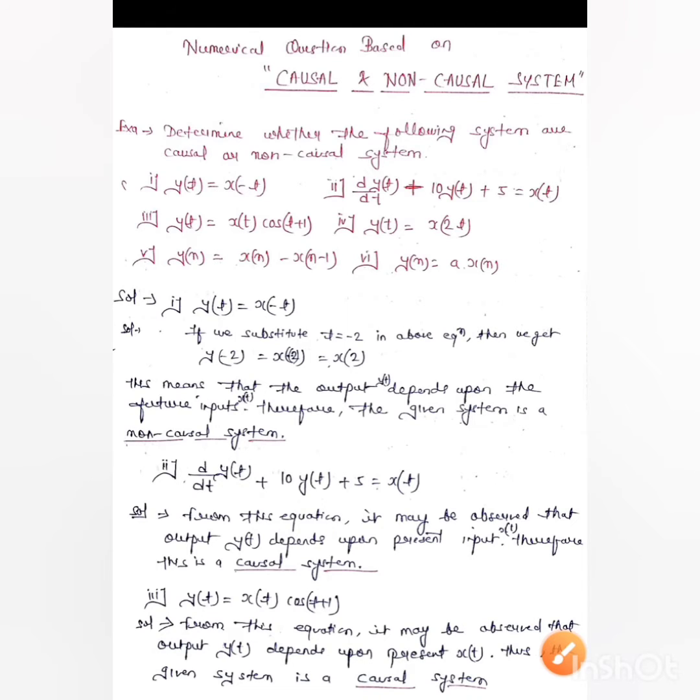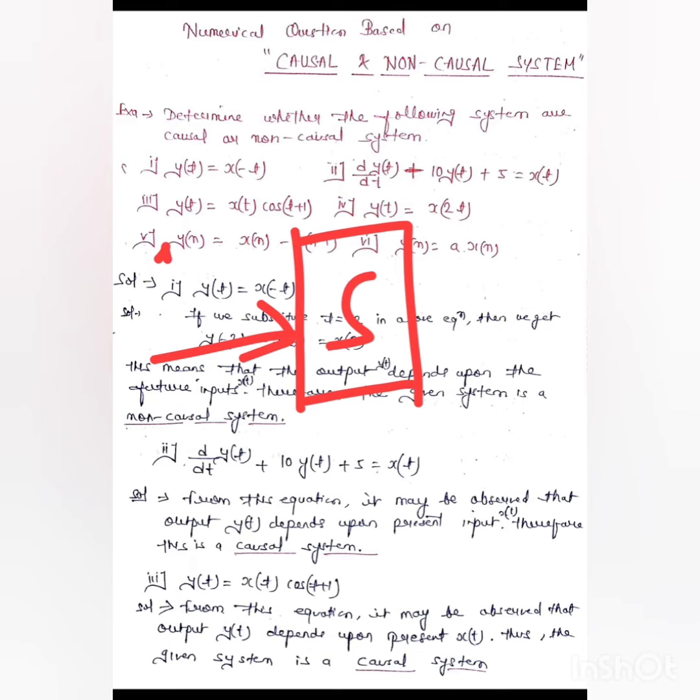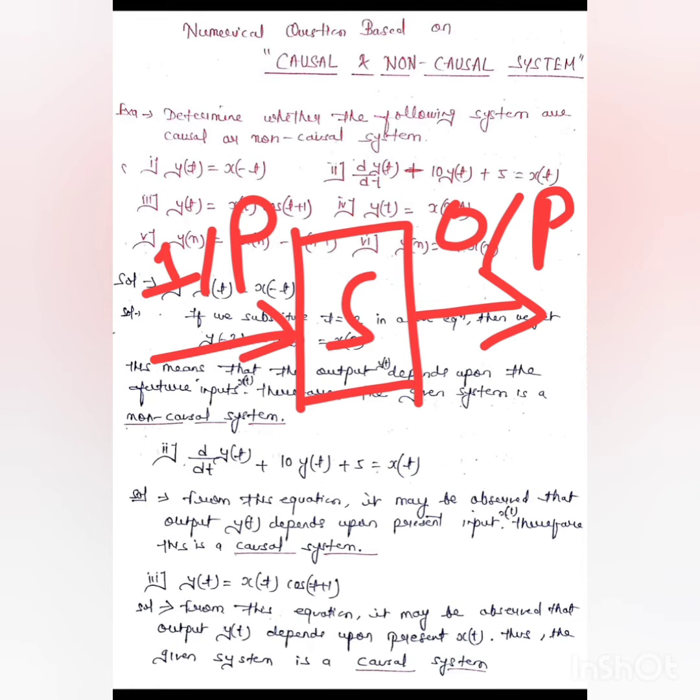Here in this video, we will discuss the topic causal and non-causal system. Before moving on to the question, first of all, we can understand what is causal system and non-causal system. As we know that any system requires input and depending upon that input, that particular system provides some output. So, causal system is one in which its output depends upon present input and past input.